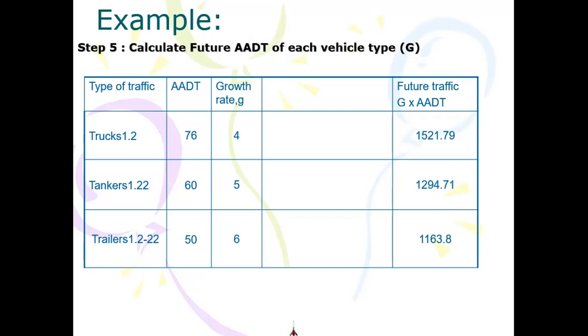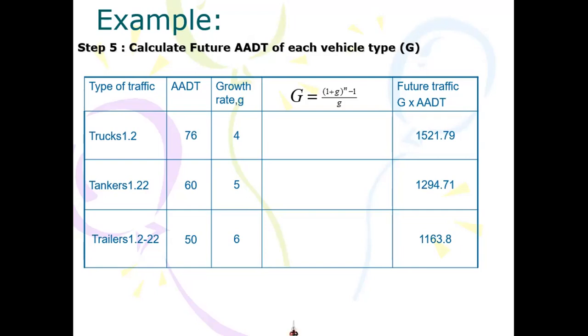But since we have a growth factor, we'll find a compound growth factor based on this formulation: (1 plus g) power n minus 1, over g. G is the growth rate in percent.